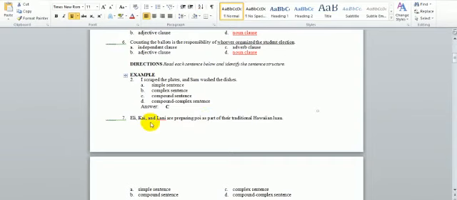It has a subject, or I can say a compound subject, but they are all doing the same thing, or the same action, which is preparing pie. So actually it is a simple sentence.